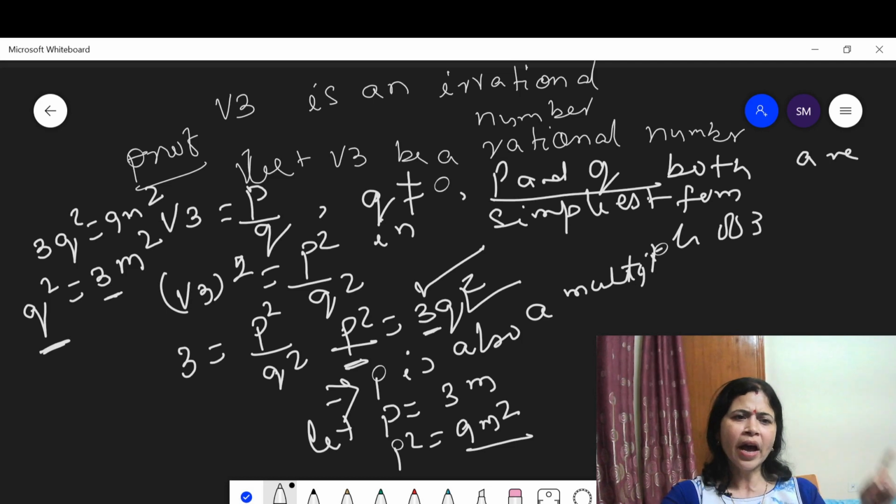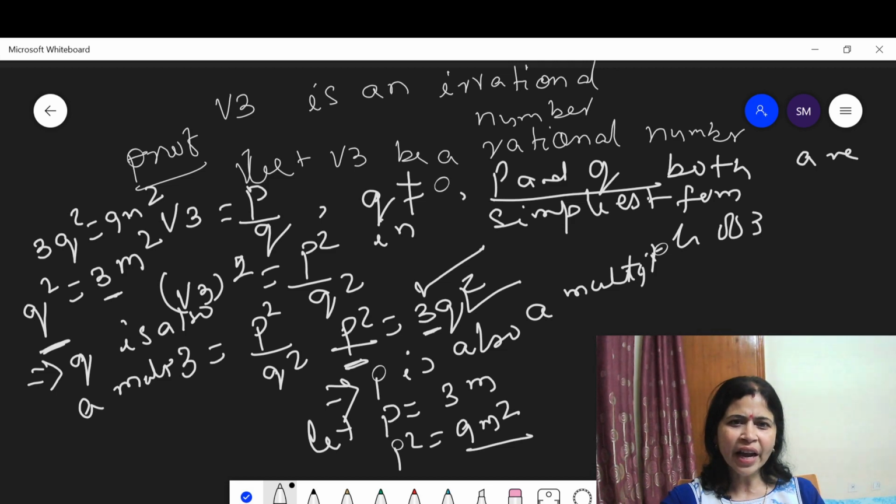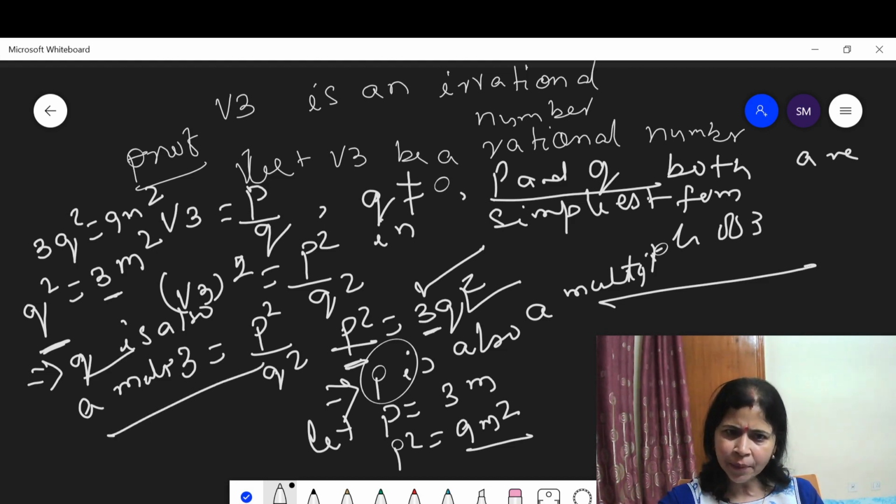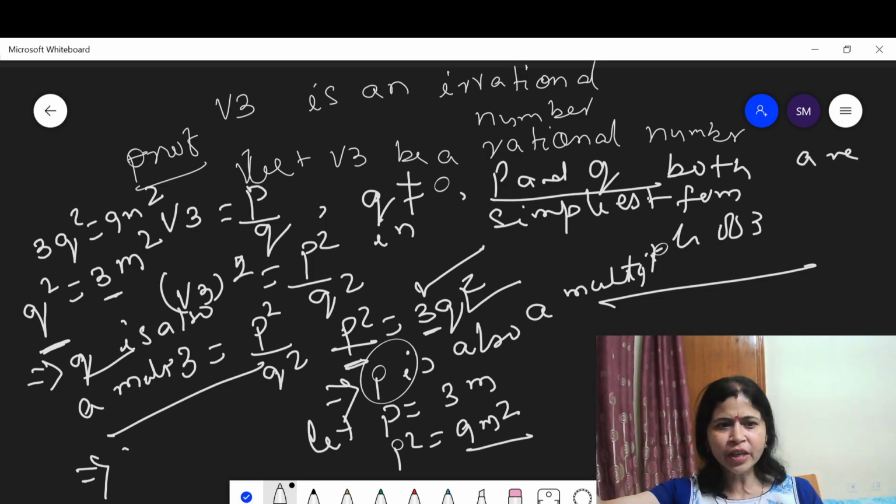As q square is a multiple of 3, this shows that q is also a multiple of 3. Here you get p is a multiple of 3 and q is also a multiple of 3. This shows that p and q both are multiples of 3.